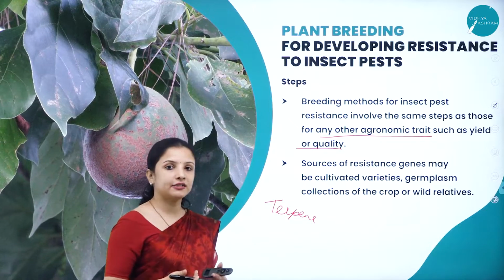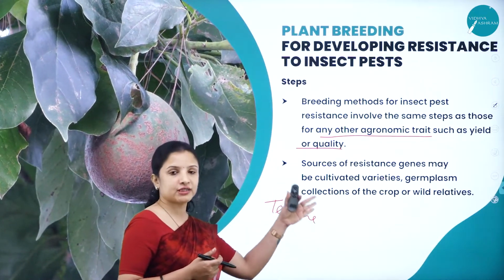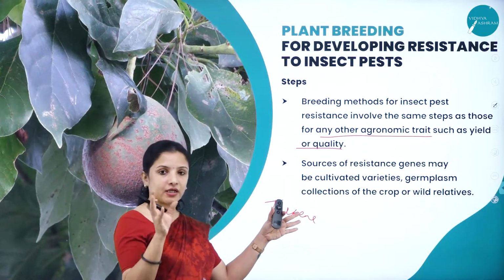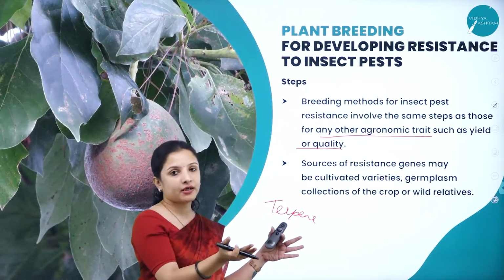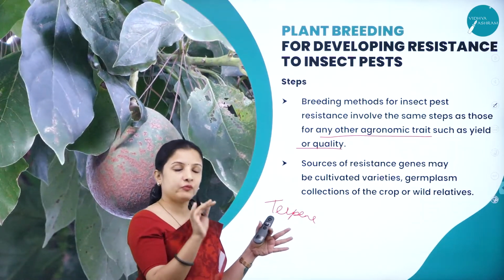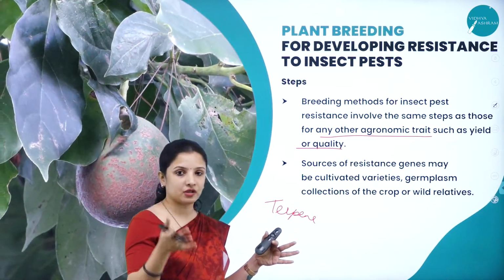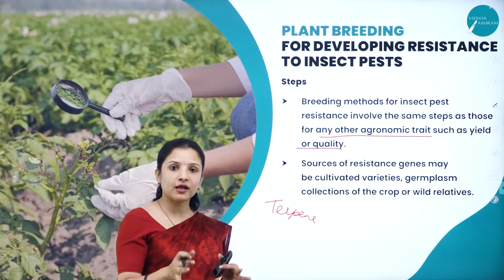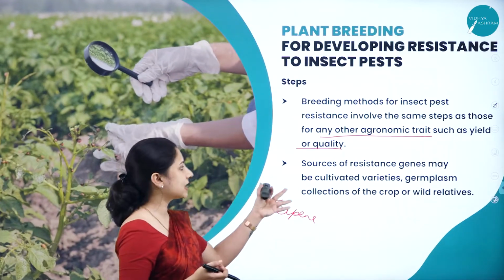So the scientists will isolate the gene that is responsible for producing this terpene from one particular plant of their interest, and they will incorporate it into the crop. When that gene is incorporated, that crop will also produce a lot of terpenes, and thereby that crop will also become resistant to the insect. So that is what they do.